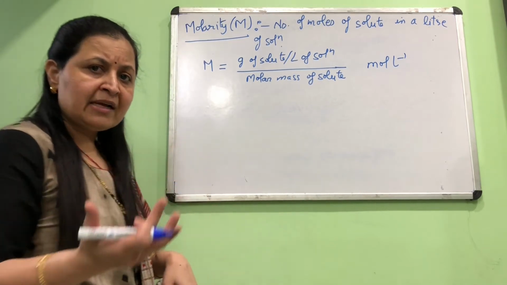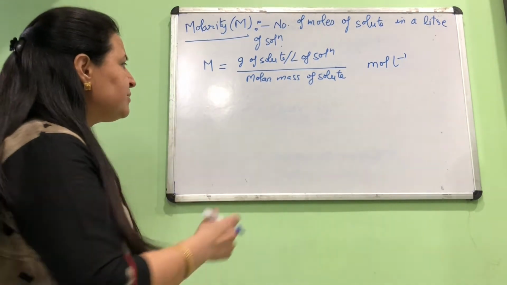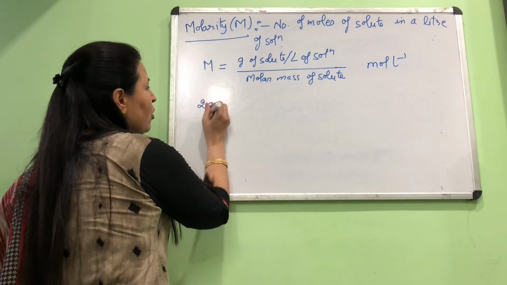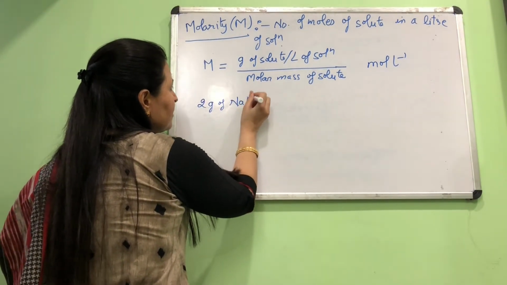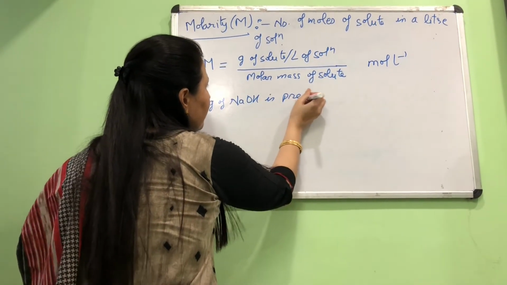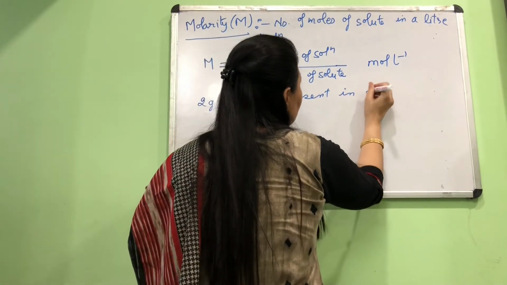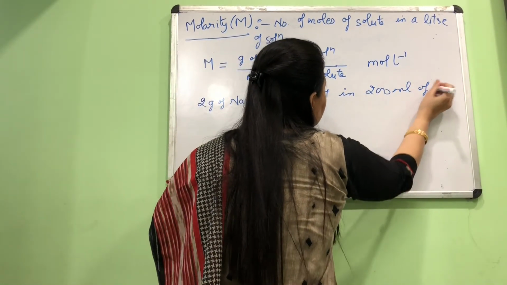Okay. So one example that I am taking for you, a short one, is suppose I say 2 gram of NaOH is present in 200 ml of aqueous solution.